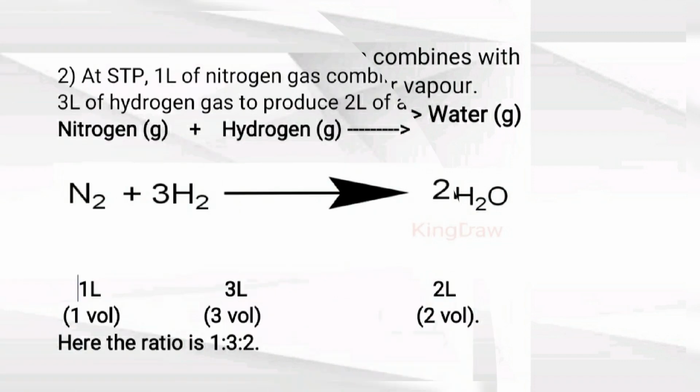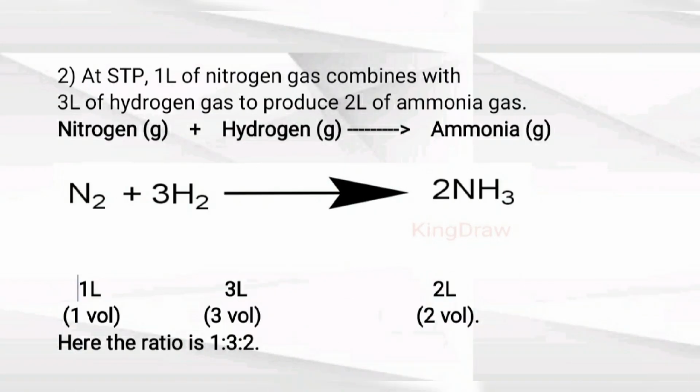Another example. 1 liter of nitrogen gas combines with 3 liter of hydrogen gas to give 2 liter of ammonia gas. As you can see in the reaction, N2 + 3H2 gives 2NH3.